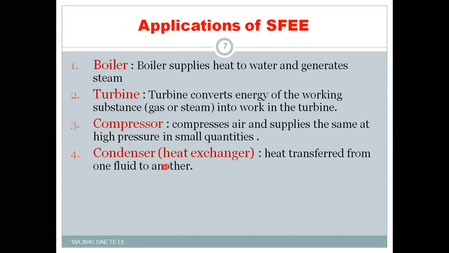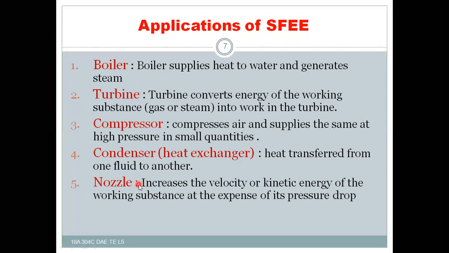But here in the case of the condenser, generally the heat present in the steam will be transferred to the circulating water. So that's why it is called a heat exchanger. It means this condenses some amount of fluid.